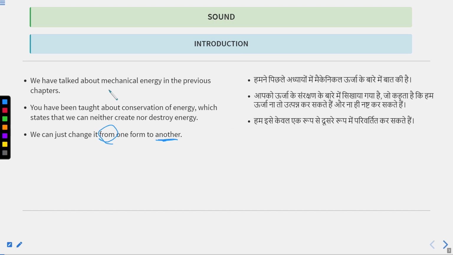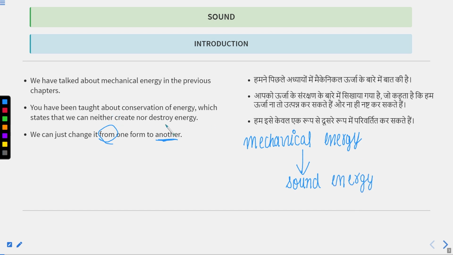In the previous chapter, the work and energy chapter, we studied mechanical energy. In today's class, I will explain how mechanical energy can be converted into sound energy. This is possible because according to the conservation of energy, energy cannot be created nor destroyed.